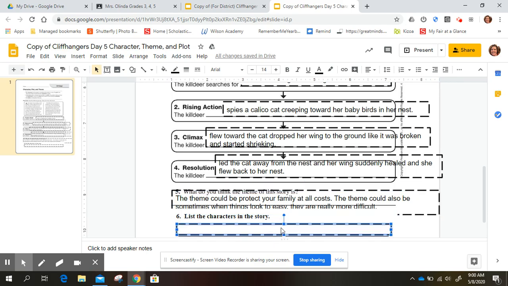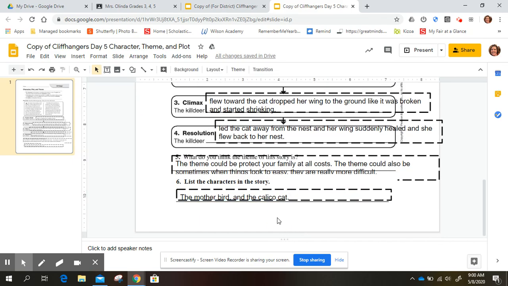And then number 6 says list the characters in the story. And the characters were the mother bird and the calico cat. Remember, characters don't always have to be people. All right, hope that helps.